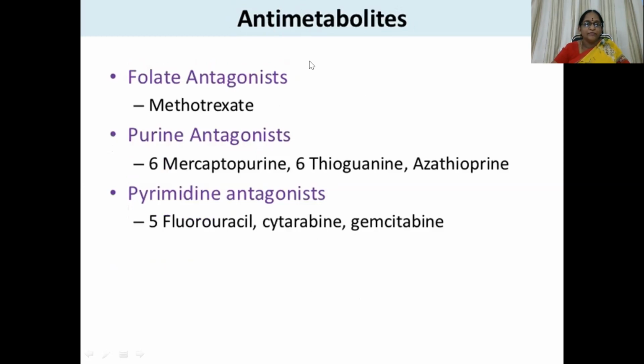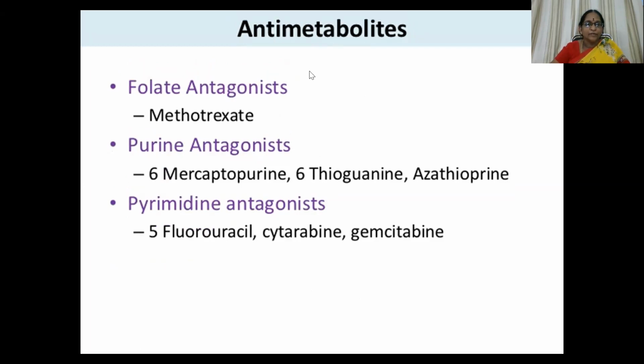Then coming to the antimetabolites. They are folate antagonists, that is methotrexate, and purine antagonists, that is 6-mercaptopurine, 6-thioguanine, and azathioprine, and then pyrimidine antagonists like 5-fluorouracil, cytarabine, and gemcitabine.